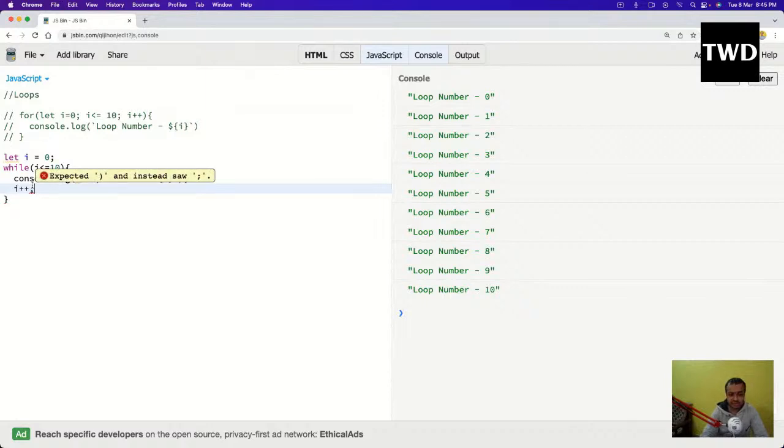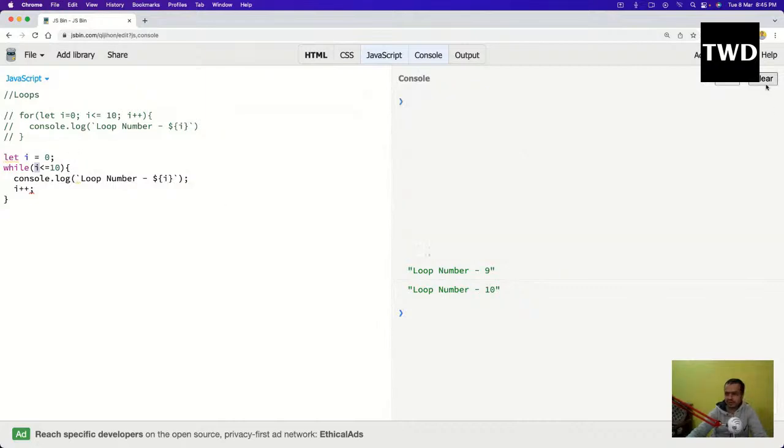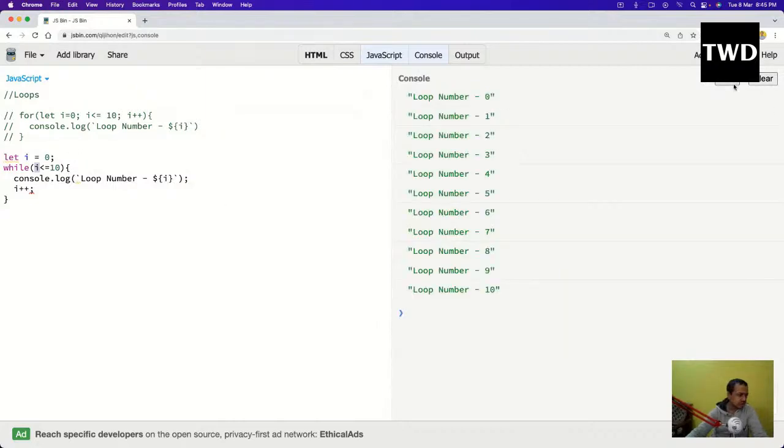So see now what happened. The same thing I have converted into a while loop, and it is much easier to understand because, just like other programming languages, JavaScript also runs from top to down. First i equal to 0 it will do, then it will never go up. Then 0 is less than equal to 10, yes, so it is true. It will print the 0. i plus plus, i equal to i plus 1, so 1 it will do. Then it will come up, and 1 is less than equal to 10, yes, it is true. Then it will come down and do all those things till 11, and then it will stop. So that is how the while loop runs.